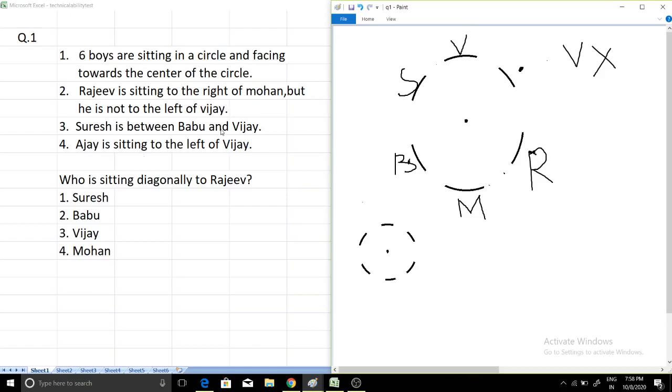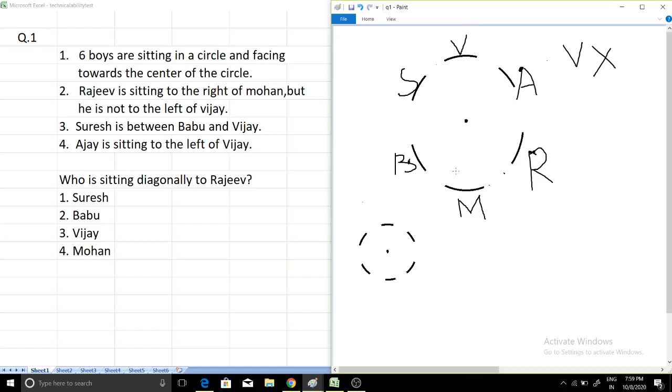Now Suresh is between Babu and Vijay, so I have just placed Suresh here and Babu and Vijay here. We can put Suresh here also, so we will discuss it later. For simplicity's sake, I have taken Suresh here and Babu and Vijay here. Now Ajay is sitting to the left of Vijay. So Vijay is here according to our diagram, and left of Vijay is this part. Same way you have to imagine yourself sitting in the position of Vijay. If you are sitting in the position of Vijay, then your left is this part. So Ajay is sitting here.